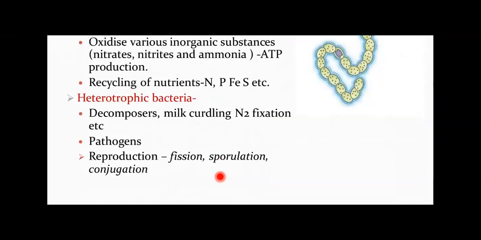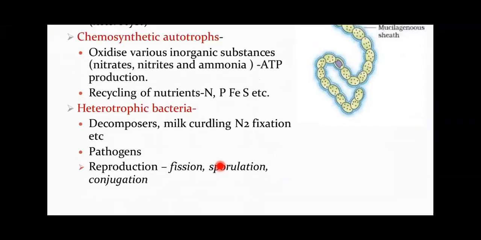Heterotrophic bacteria. Now we'll come to the heterotrophic bacteria. I have already said in heterotrophic bacteria we can divide them as saprophytes, you can divide them as parasites, and you can even classify them as symbiotic organisms. And these heterotrophic bacteria majorly play a role as decomposers. They are used in milk curdling process like lactobacilli. They are used in nitrogen fixation. For example, if you take rhizobia, Azotobacter, Azospirillum, they can be pathogens.